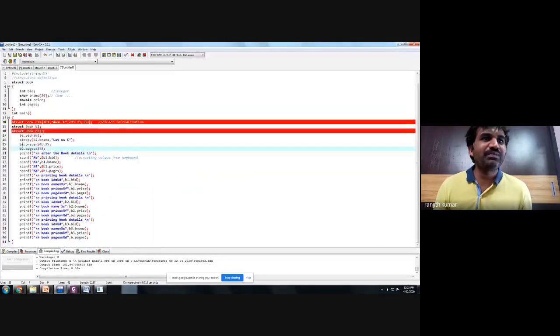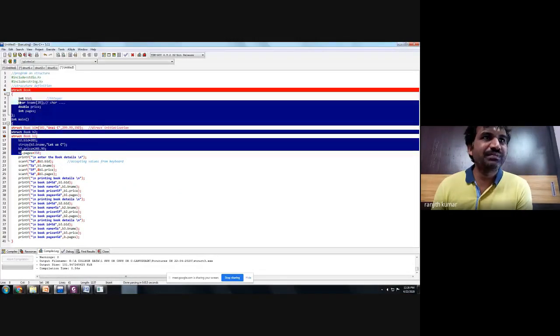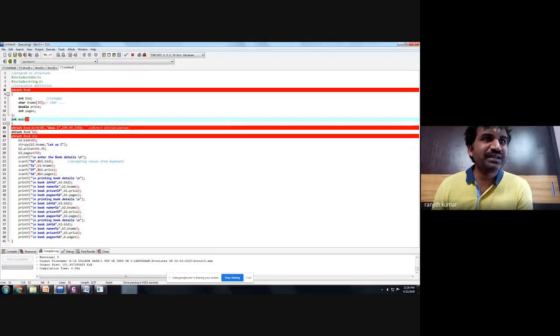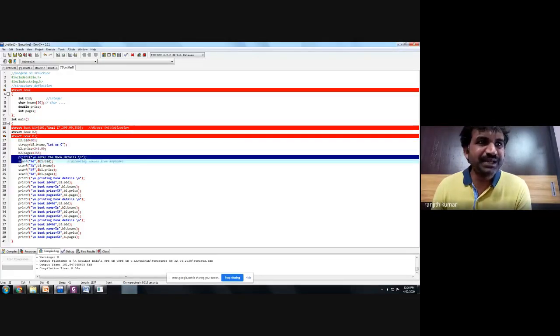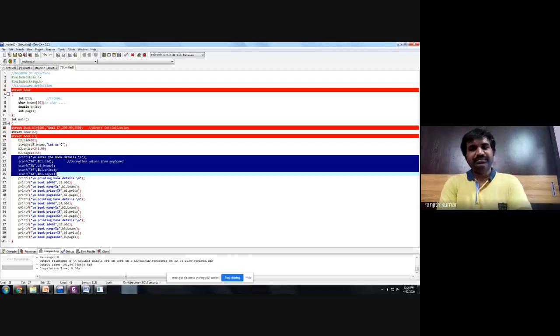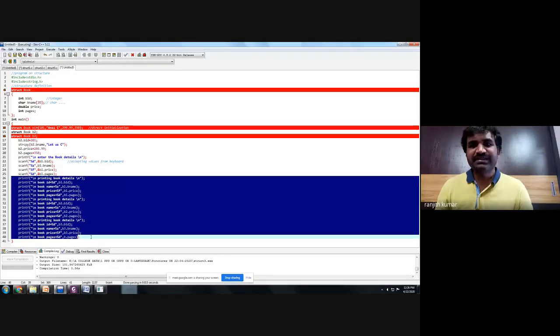Here we have typed one book which is having all the books. First we have created the book, then you have created 3 books in 3 different ways. The first book is direct initialization. The second book I want to initialize using values directly with the assignment operator, whereas the third book I'm accepting using scanf, using the keyboard. And finally, I'm printing all the book details. Is that clear, everybody? So this program illustrates this.